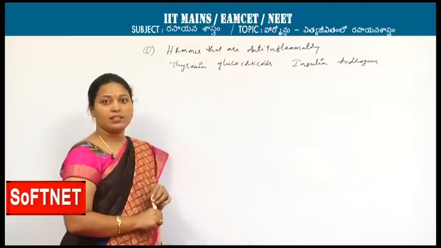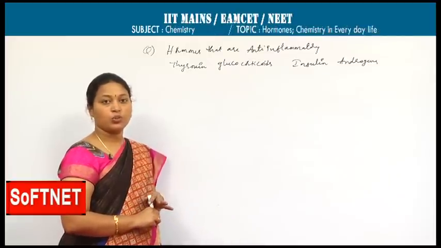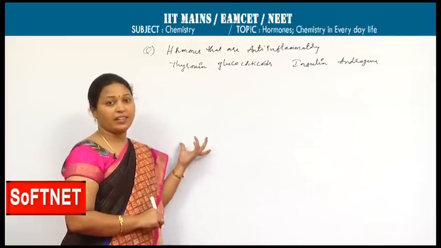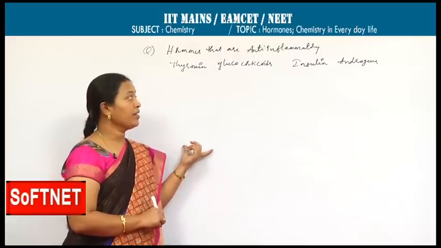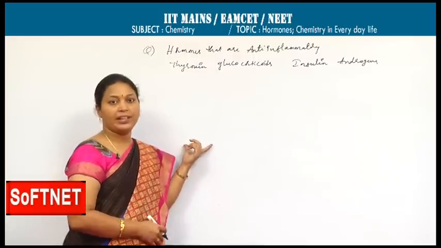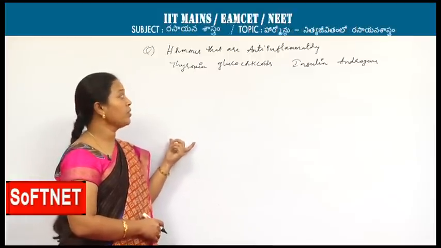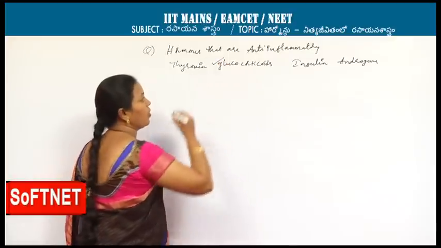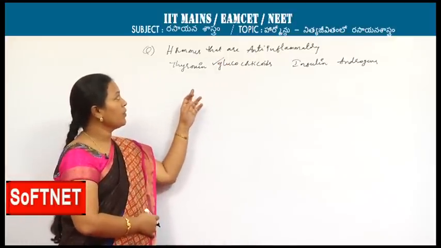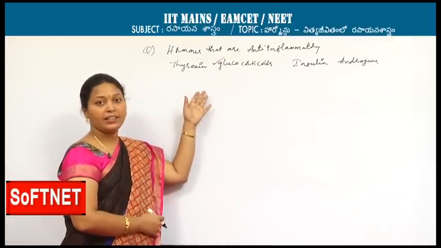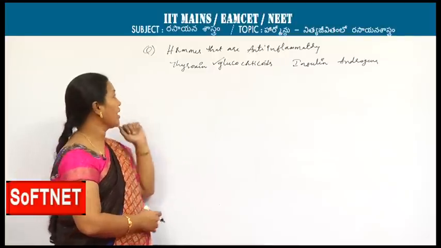Anti-inflammatory, as the excess of secretion is there, they are showing their against action. Anti-inflammatory can be regulating. As we discussed, carbohydrate metabolism is controlled by the glucocorticoids. So, glucocorticoids are the hormones that are anti-inflammatory. They are showing their action.